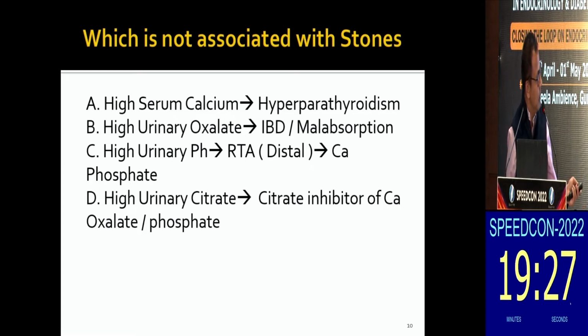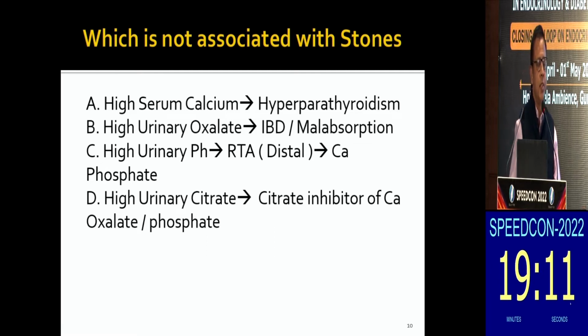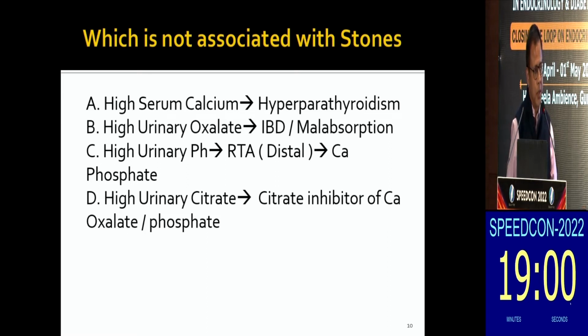High serum calcium as occurs in hyperparathyroidism can cause renal calculus. High urinary oxalate, either it can be some genetic disorders leading on to primary hyperoxaluria, inflammatory bowel disease, malabsorption. Recently, some surgeries done in obese patients predispose to hyperoxaluria. These are metabolic bariatric surgeries. Why do they cause hyperoxaluria?